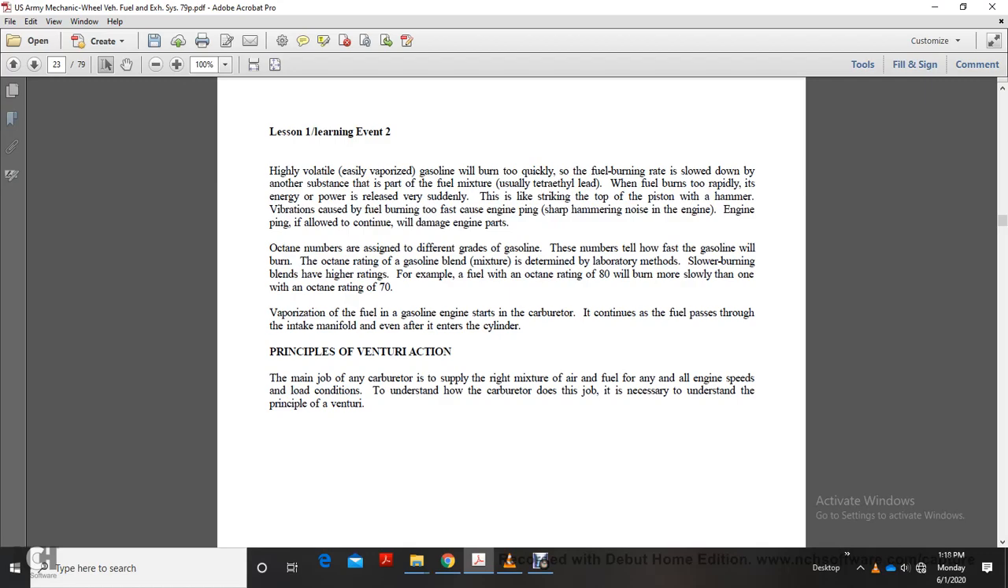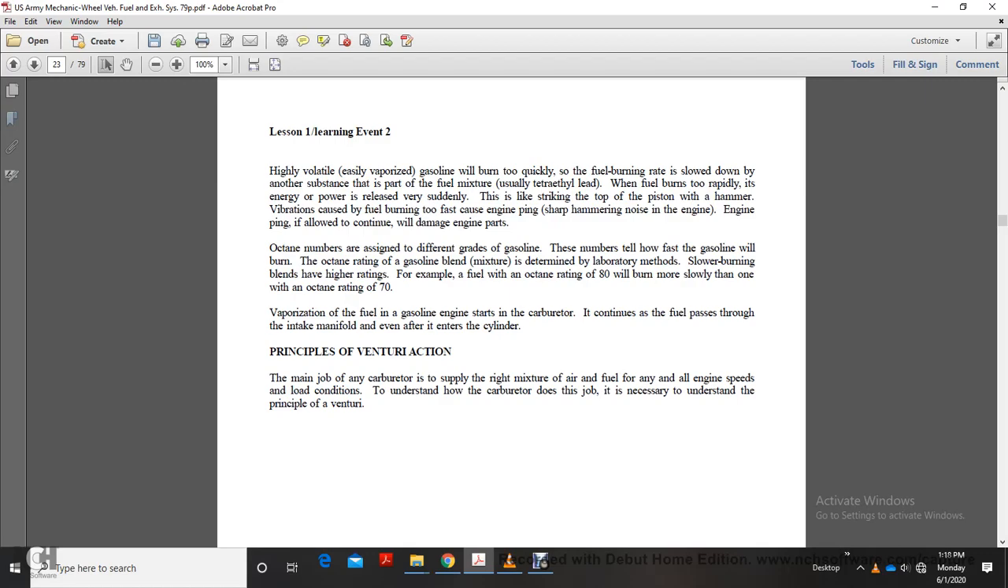If the fuel burns too rapidly, the engine power is released very suddenly, like striking the top of the piston with a hammer. The vibration caused by the fuel burning too fast causes engine ping, a sharp hammering noise in the engine. Engine ping, if allowed to continue, will damage engine parts. Octane numbers are assigned to the different grades of gasoline. The number tells how fast it will burn, and the octane rating of a gasoline mixture is determined by laboratory methods. Slow burning blends have higher ratings.